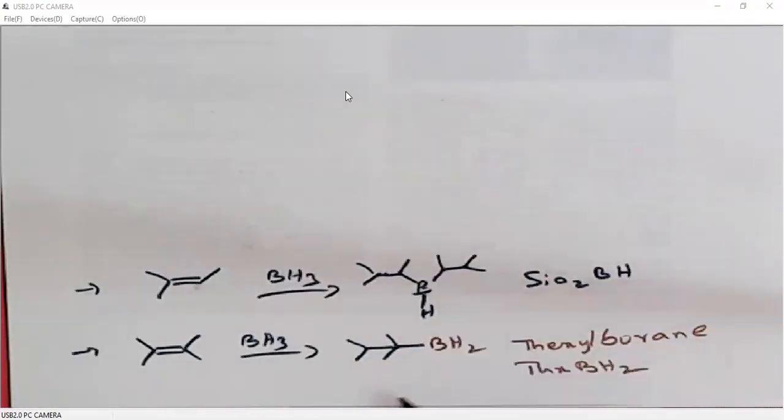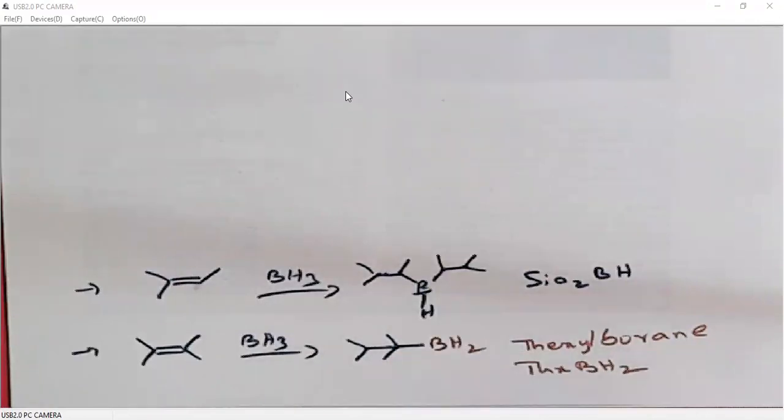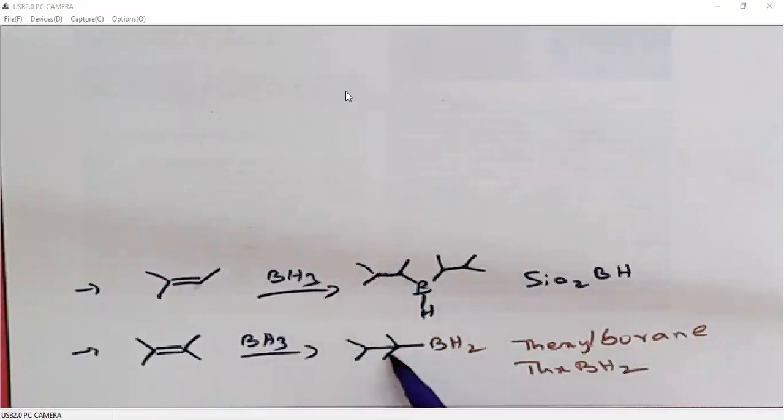If it is a monosubstituted carbon, we can add three alkyl groups. It is a disubstituted carbon, so we can add two alkyl groups. It is a trisubstituted carbon, so we can add only one alkyl group to the boron. So it depends on the steric crowding around the alkene.